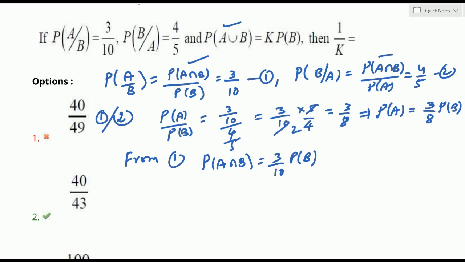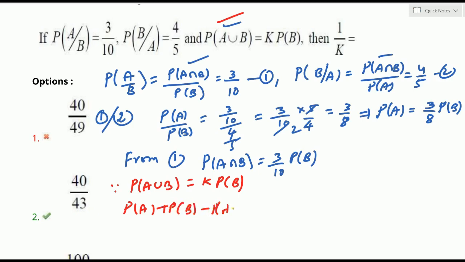Now we can use this result. P of A and B is given as K into P of B. According to the addition theorem of probability, P of A union B you can write as P of A plus P of B minus P of A intersection B. According to the given result, A intersection B equals K into P of B. Already P of A in terms of P of B is 3/8 into P of B. You can substitute here 3/8 into P of B.